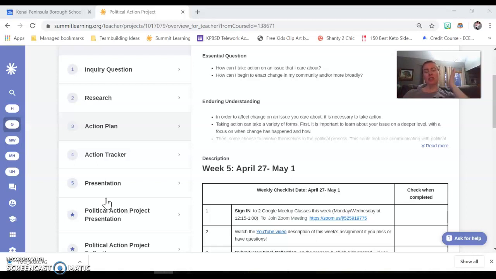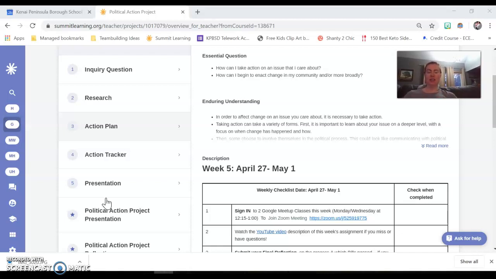the final piece is you presenting to the class what the topic is, and then what is your suggestion that the class should do on that topic. Should they support the issue? And if so, how should they do that? Are there maybe things that they could sign or letters that they could write? What could they do to support that topic at the state level? Or what could they do to fight against it at the state level? So maybe they need to sign a petition or write to their legislature and say this is a bad idea.